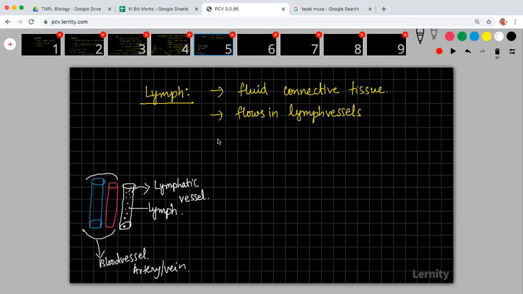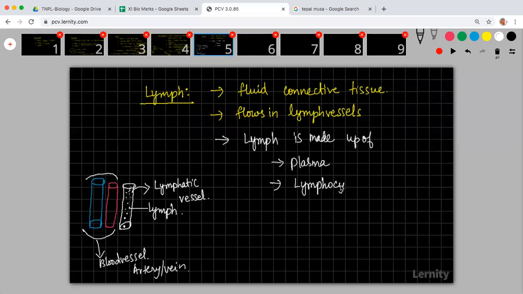Now what will the lymph be made up of? Lymph is made up of plasma, which is similar to blood, and then it will have lymphocytes. The lymphocytes are nothing but white blood cells, a particular type of white blood cells.